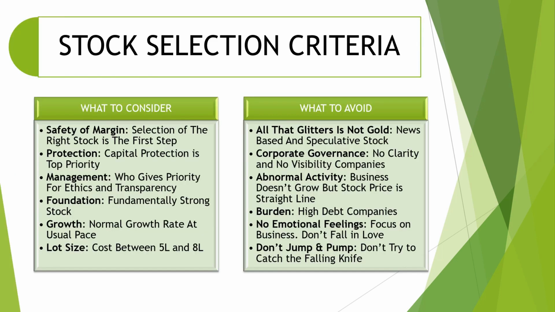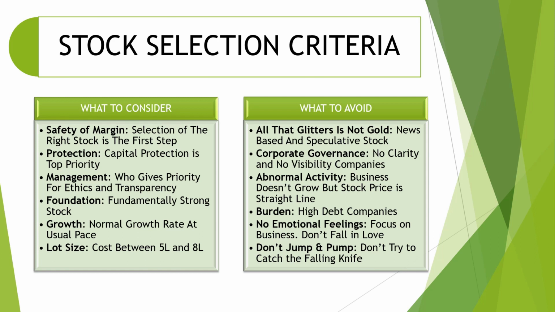Before that, what are the stocks you need to choose for the option wheel? It is very important. What should be the selection criteria? You need to understand, so let's understand two scenarios. What to consider while choosing a stock? First of all, safety of margin, you need to look into that.